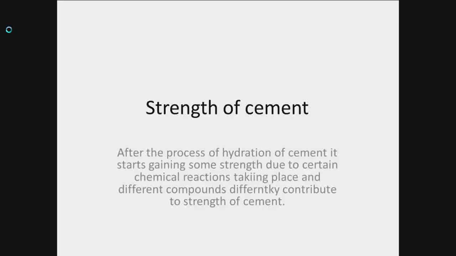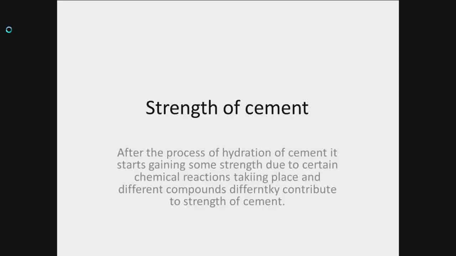Although tricalcium aluminate is least desirable in cement, it acts as flux for the fusion of clinker and reduces the temperature of fusion, resulting in saving of fuel during the manufacture of cement. It also facilitates the combination of lime and silica, and increase in iron content decreases the percentage of tricalcium aluminate, but it causes higher formation of tetracalcium aluminoferrate.